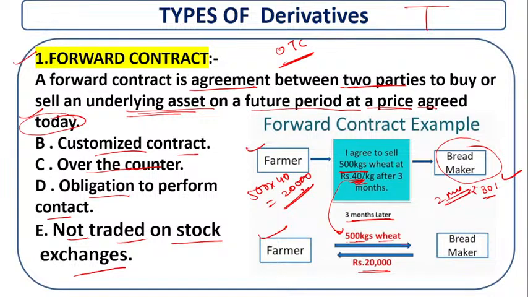Okay, so what is the forward contract? Forward contract is an agreement of two parties, forget this two party, just to sell or buy the underlying asset on a future period. This is important. Future period, at a price agreed today. This is important. Okay, this is a forward contract.